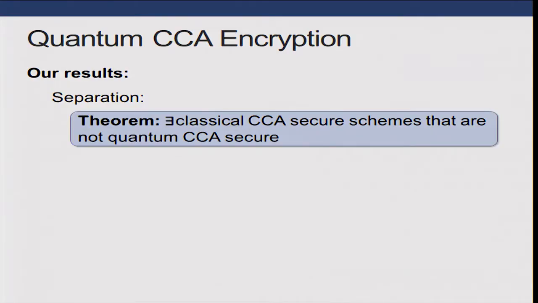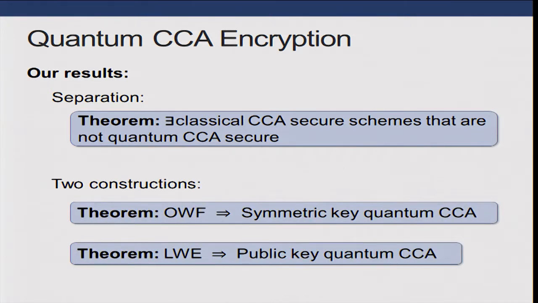Okay, so what do we show? Well, just like in the case of signatures, we show a separation, and therefore the quantum chosen ciphertext attack really is a stronger attack than the classical attack. Nonetheless, we give two constructions, one in each of the symmetric and public key settings.